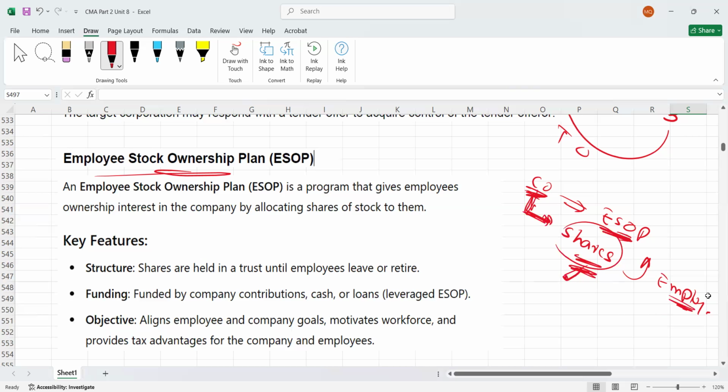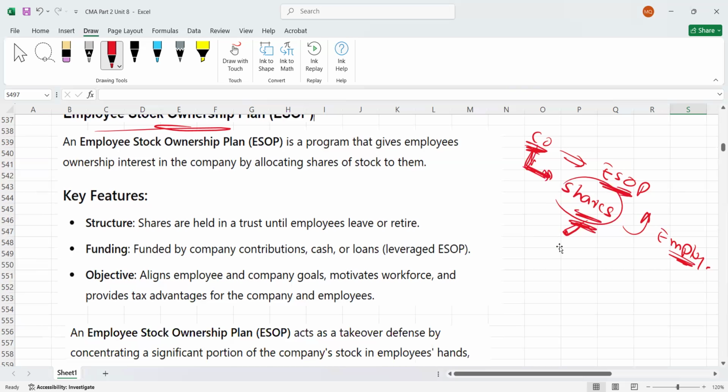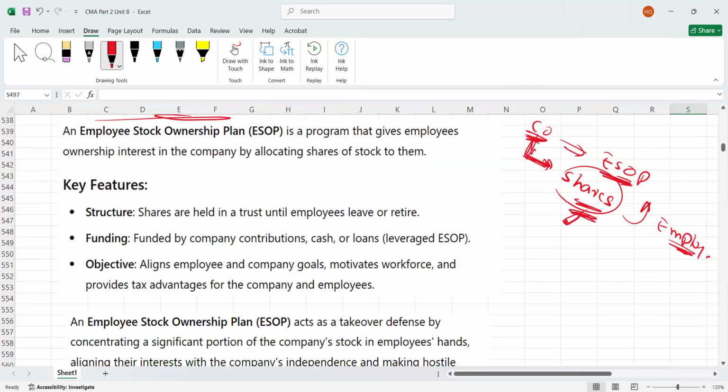If he receives the shares on retirement, his loyalty will still increase because he will have shares in the future, and he wants high share prices. Obviously his loyalty to this business will increase because he will feel he is an owner. This is the employee stock ownership plan.